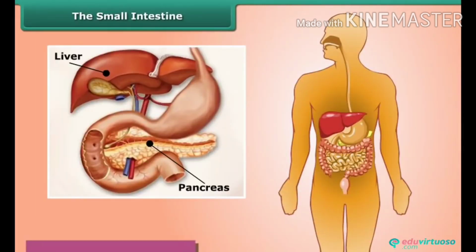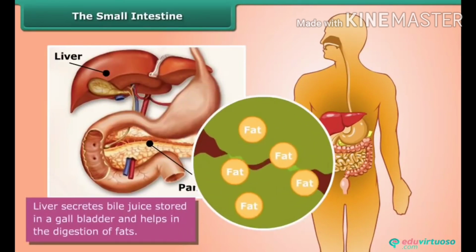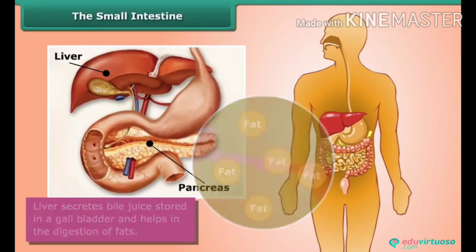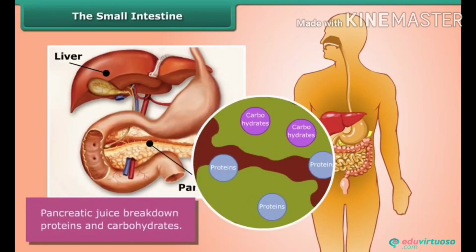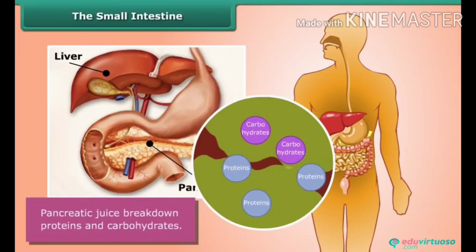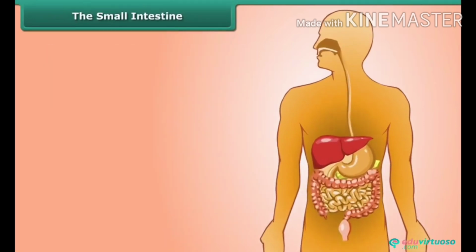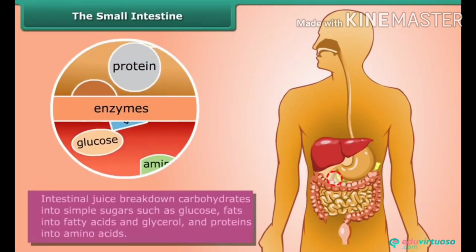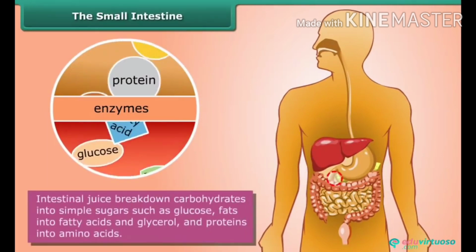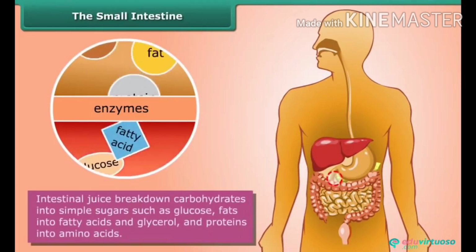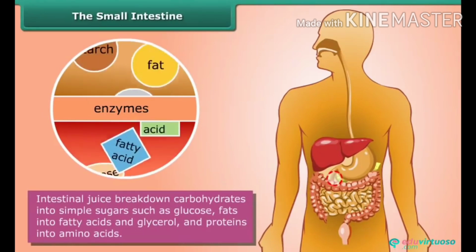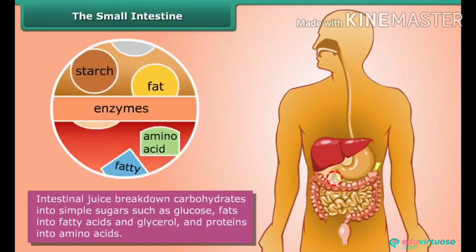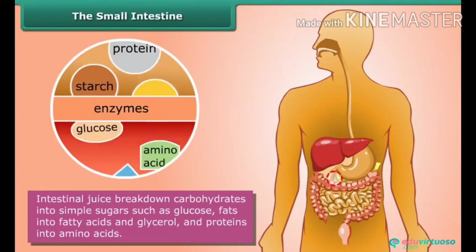Liver secretes bile juice stored in the gallbladder and helps in the digestion of fat, whereas pancreatic juices break down proteins and carbohydrate. After that, partly digested food reaches the small intestine and the intestinal juices break down carbohydrate into glucose, fat into fatty acid and glycerol, proteins into amino acid, and complete the digestion of food.